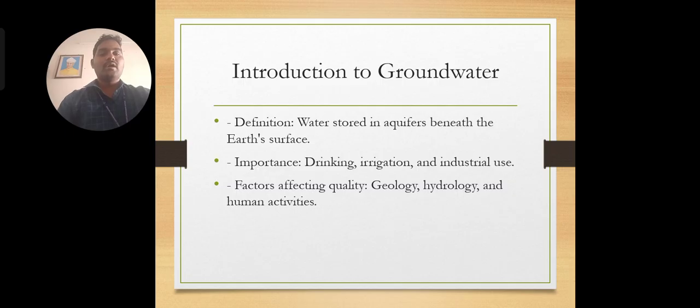That is geology, that means what type of soils are there, and if salty soils exist, then they will affect the quality of the groundwater. And there is hydrology, so that means if rainwater occurs continuously, then you get a good amount of groundwater availability. Then automatically contamination conditions are very low. And human activity is also one of the main factors affecting the quality of the groundwater.